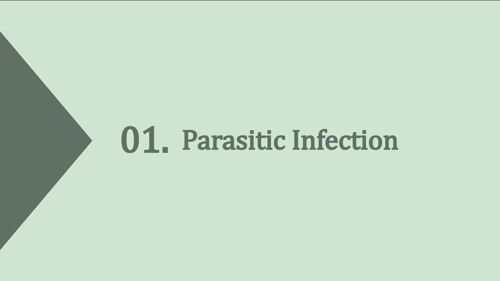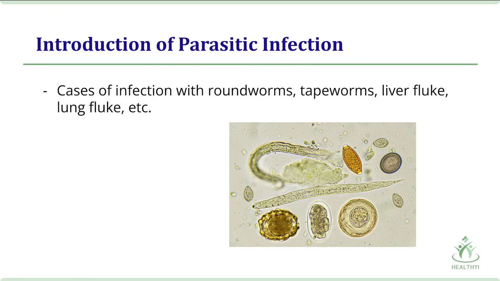So now, what is parasitic infection? Parasitic infection is cases of infection with roundworms, whipworms, tapeworms, liver fluke, lung fluke, intestinal fluke, and many more parasites. Parasites are covered with a cuticle layer so that they can live in the human digestive tract, but dead parasites cannot maintain the cuticle layer, so they dissolve in human gastric fluid or digestive fluid and cannot be identified in the stool.